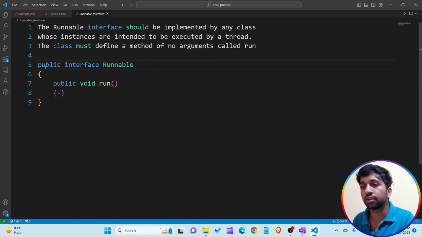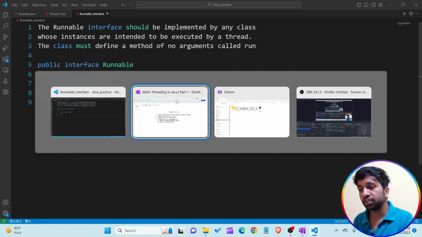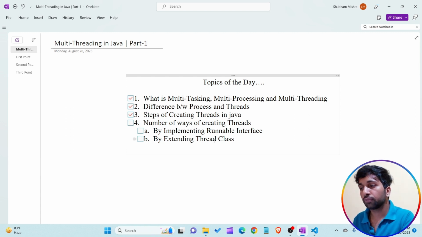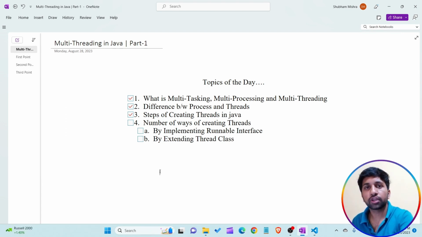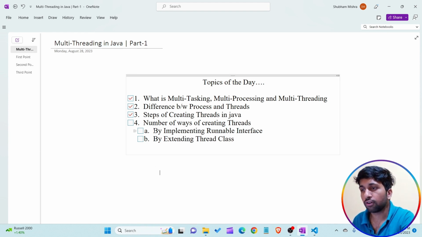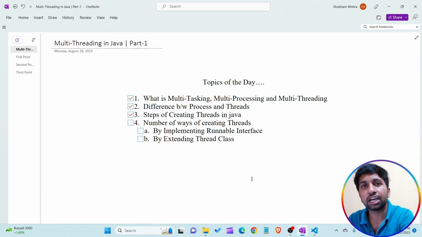So this is the simple structure of the Runnable interface as well as the Thread class. Now let's start the first way of creating a multi-threading program, by implementing the Runnable interface, meaning how we are able to create a multi-threading program in Java by implementing the Runnable interface.